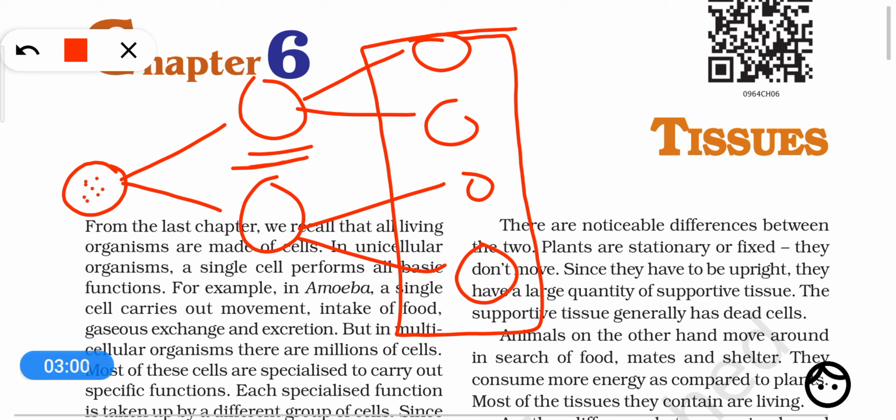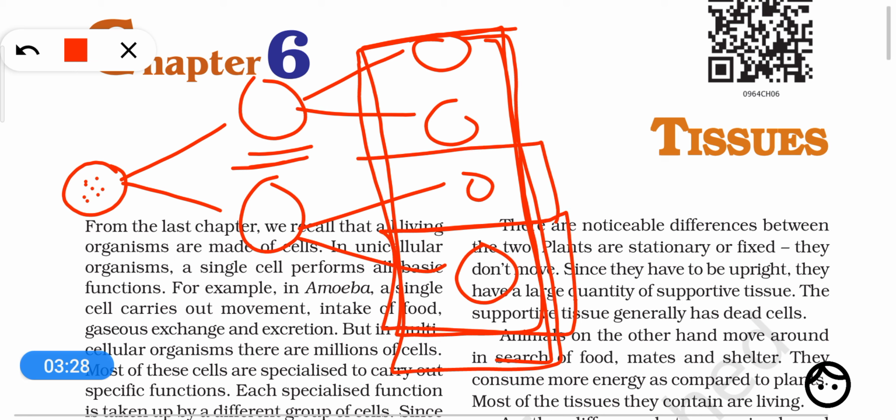So this is exactly what happens in multicellular organisms. If all cells have to perform every function for the body, then that will be a big burden and the function will not be done efficiently. But among the multiple cells which are formed, groups of cells become specialized to perform particular functions. Means the work has been divided among different groups of cells.